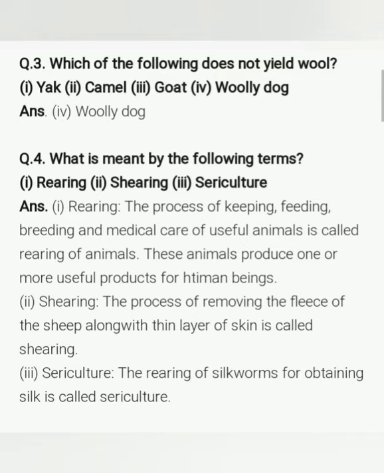Now the next, second one, is shearing. What is done in this process? The process of removing the fleece of the sheep along with a thin layer of skin is called shearing. इस प्रोसेस में क्या होता है कि शीप्स के जो फ्लीसेस होते हैं उसको रिमूव किया जाता है. That means the cutting of hair along with the thin layer of skin. That process is known as shearing.